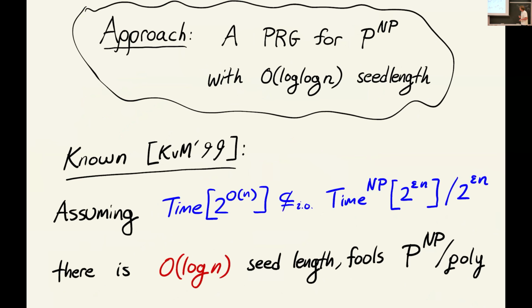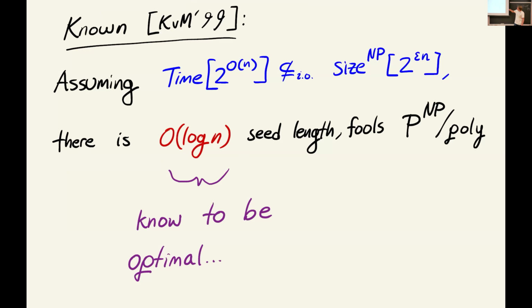Yep. So just to recap, the standard hardness-randomness paradigm tells us that we can design PRGs for time-bounded NP oracle circuits, or NP oracle functions, with logarithmic seed length, under some standard assumptions that we mentioned before. This construction actually fools P to the NP/poly, so polynomial-size non-deterministic circuits. And it's well known that if this is the class of tests you want to fool, you need to have logarithmic seed length.